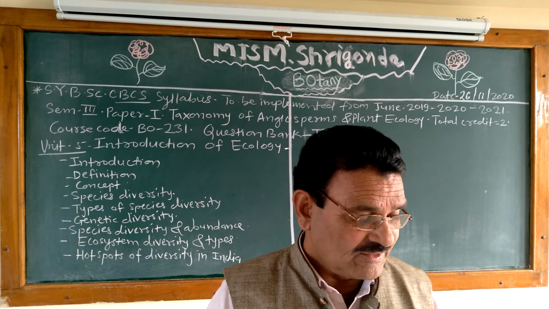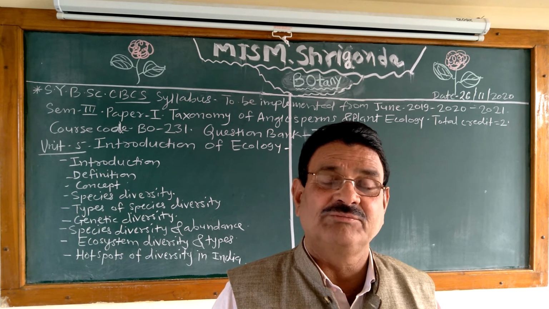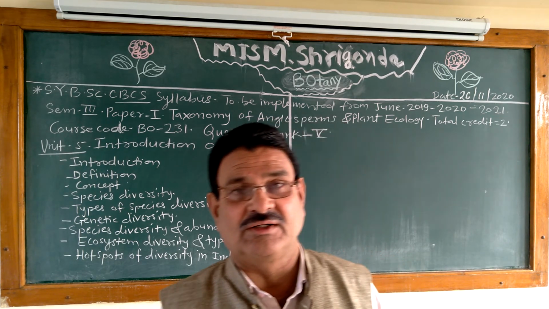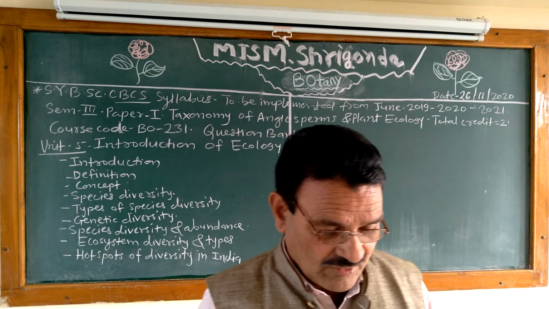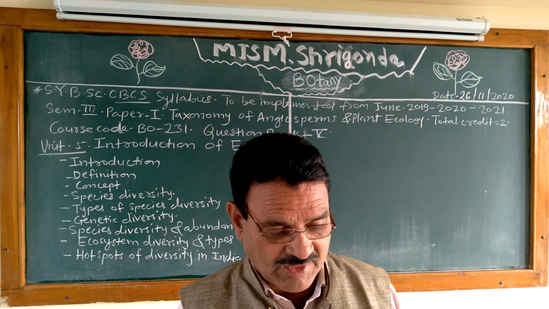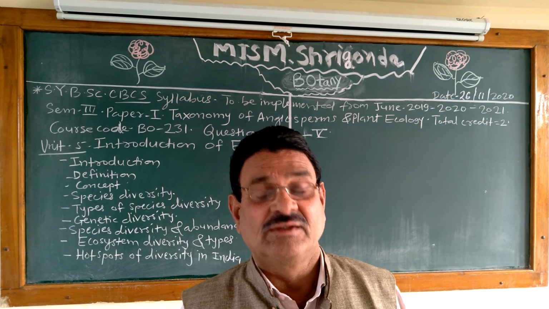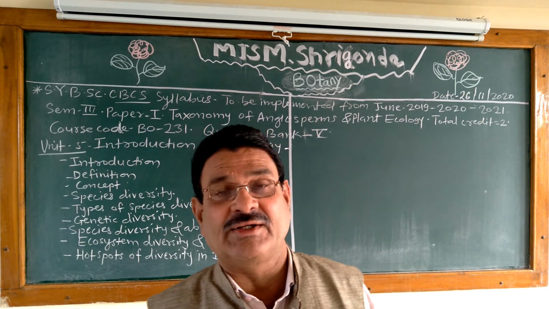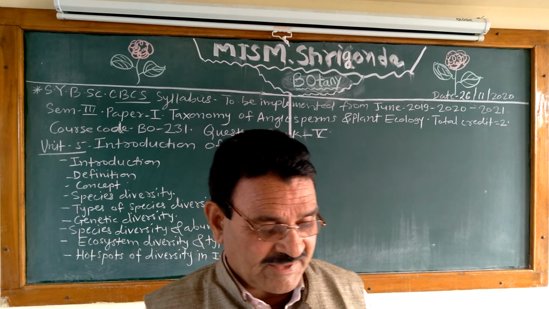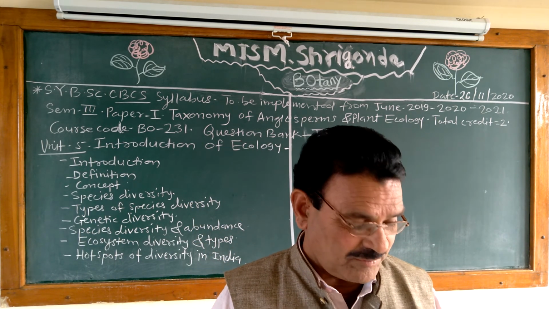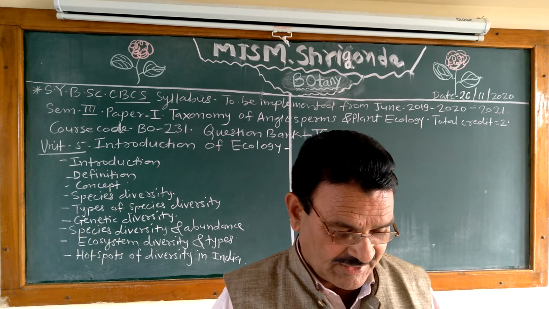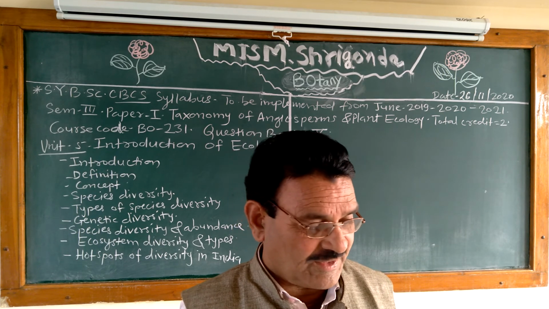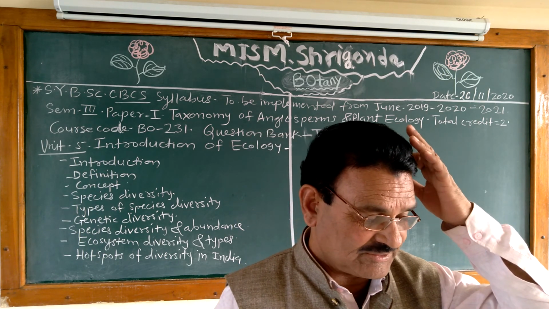Then quadrant method. What is the quadrant method? What are methods of vegetation sampling, and what is the transect method, plotless method? What is another name of the quadrant method? That is the relief method, and this was described by Braun-Blanquet in 1932. Then definition of frequency, density, abundance, dominance, basal cover area, and relative diversity.